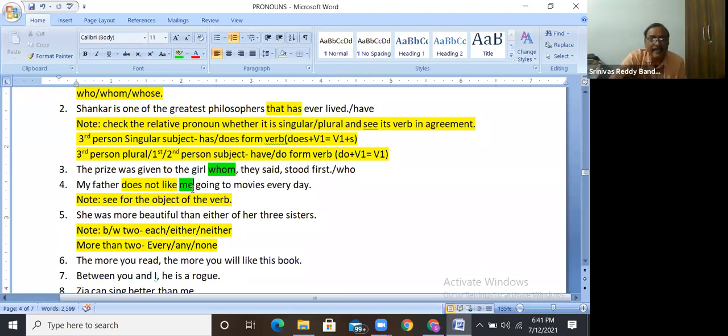My father does not like my activity. What is that activity? He does not like my going to movies every day. My activity means what is that activity? My going to movies every day. Guys, see that. In day-to-day English, these are the common errors. We use such mistakes in sentences, and we don't think there is a mistake. Very good.